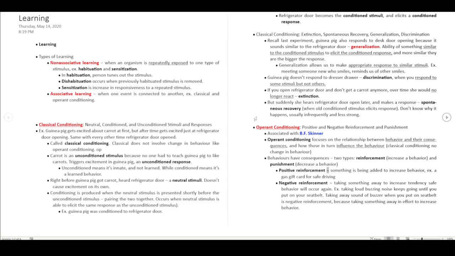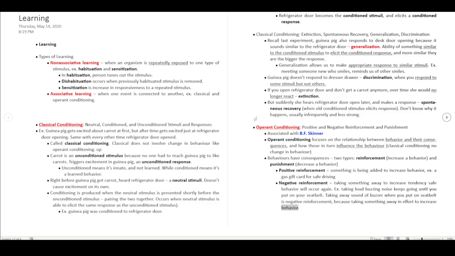Positive reinforcement means something is added to increase a behavior, such as a gas gift card for safe driving. Negative reinforcement means taking something away to increase the tendency that the safe behavior will occur again. A loud buzzing noise keeps going until you put on your seatbelt. Taking away the sound of the buzzer when you put on your seatbelt is negative reinforcement, because something is taken away in an effort to increase behavior.